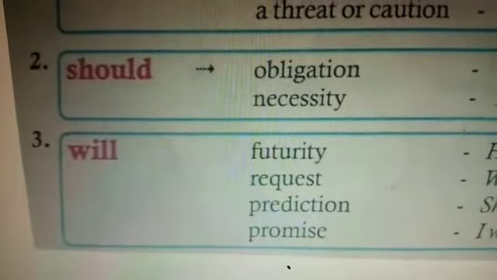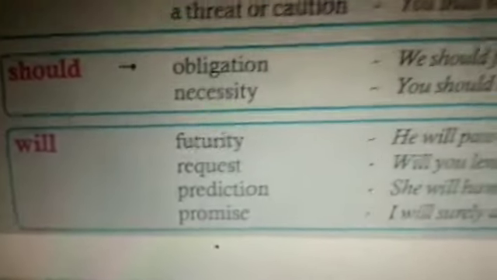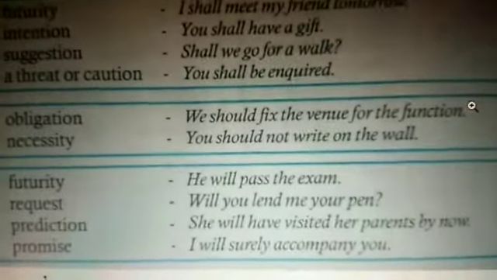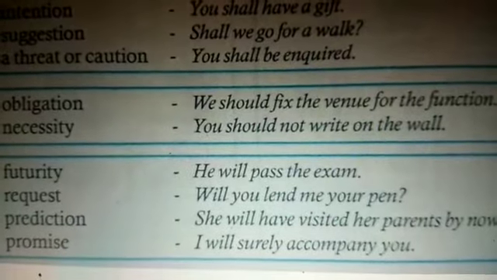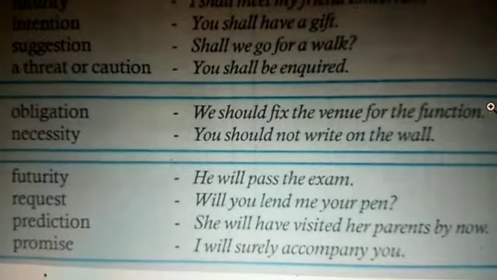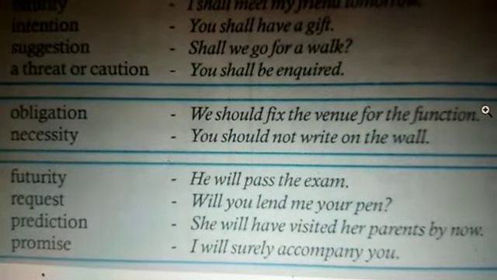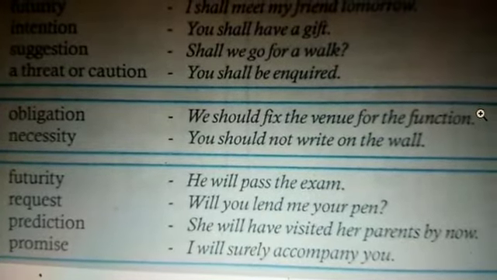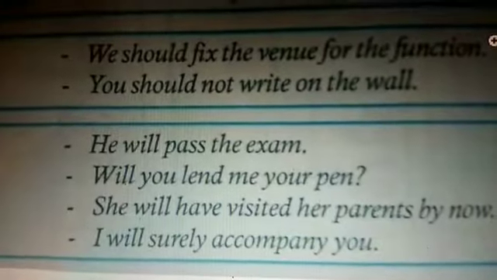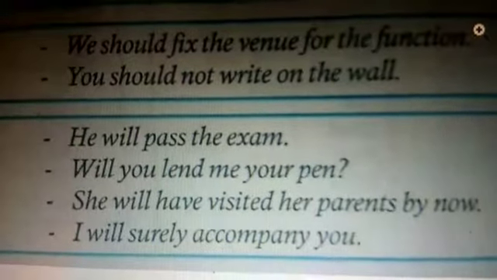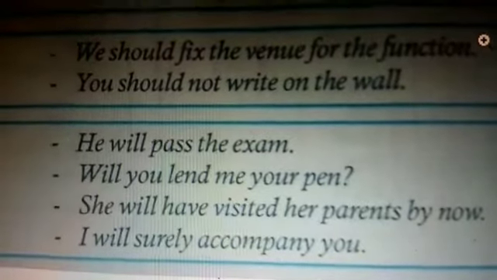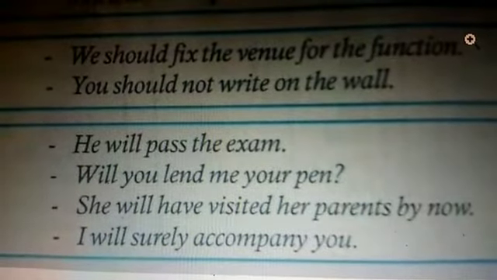Then coming to the usage of will. Will also is used in futurity, especially in future tense. He will pass the exam. It is also used in request. Will you lend me your pen? When you are requesting someone, we use it. Prediction means what is going to happen later. She will have visited her parents by now. Then promise: I will surely accompany you. Sometimes we promise like that. So for all these four purposes, will is used.